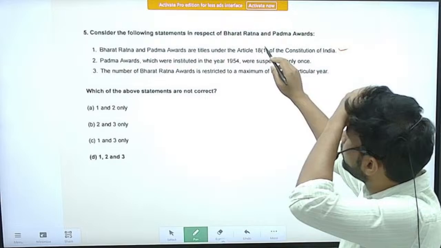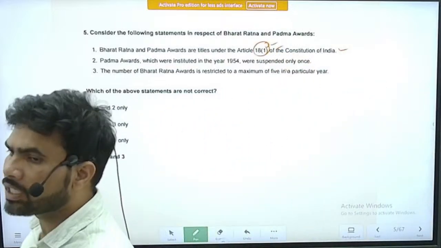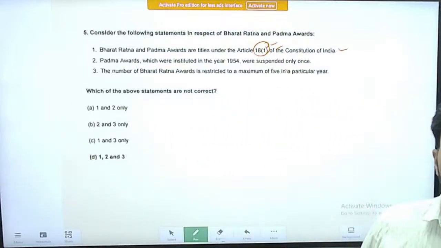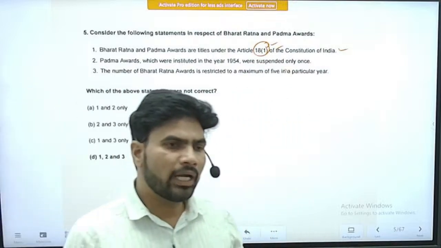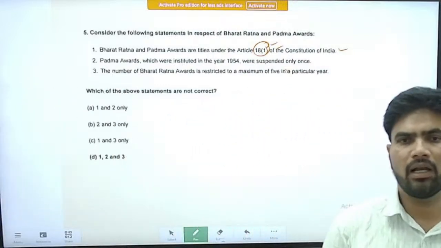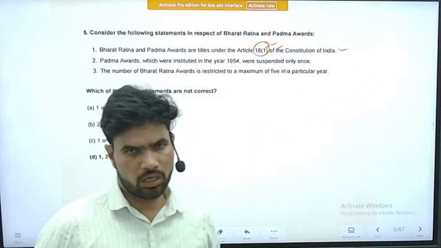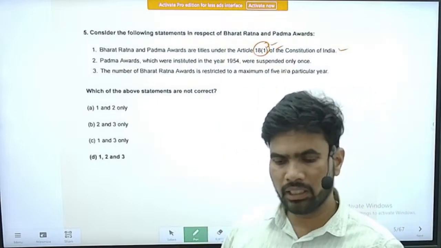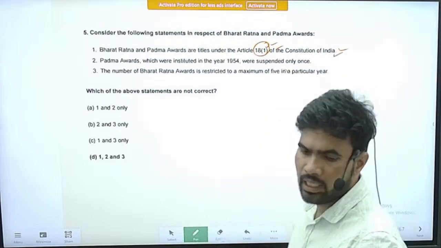However, there is a provision given through Article 18 subclause 1 that whoever is doing public service can be conferred with the Padma awards and several civilian awards, and titles for the military were also allowed. So under this article, the Padma awards and even Bharat Ratna are being conferred. So it is a correct statement. Next statement.